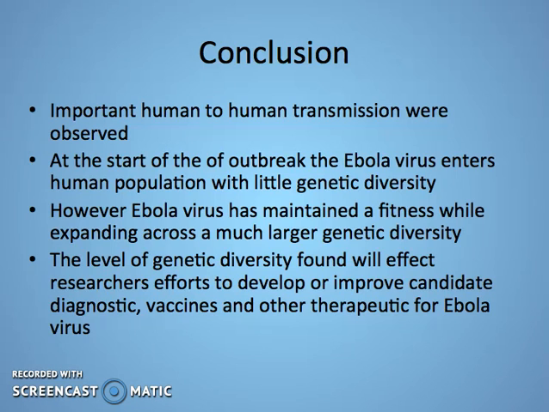In conclusion, we can see that human-to-human transmission at the initial outbreak demonstrates very little genetic diversity within human hosts. However, the virus is able to thrive and replicate within a human host and accumulate vast genetic diversity. Furthermore, investigating genetic diversity will further drive future therapeutics and vaccine production.